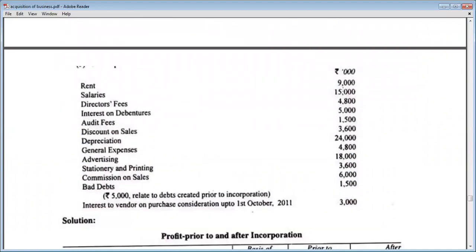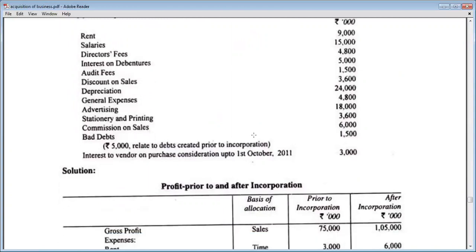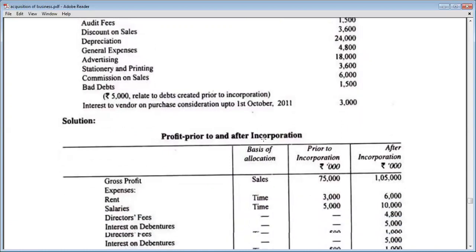Rent was 9,000 as a whole, salaries 15,000 as a whole, directors fees 4,800, interest on debenture 5,000, audit fees 1,500, discount on sales 3,600, depreciation 24,000, journal expenses 4,800, advertisement 18,000, stationery and printing 3,600, commission on sales 6,000, bad debts 1,500. 5,000 is bad debts which are related to the pre-incorporation period.